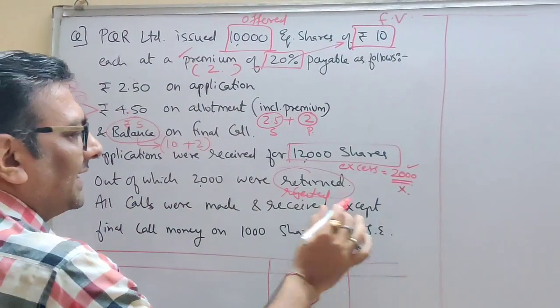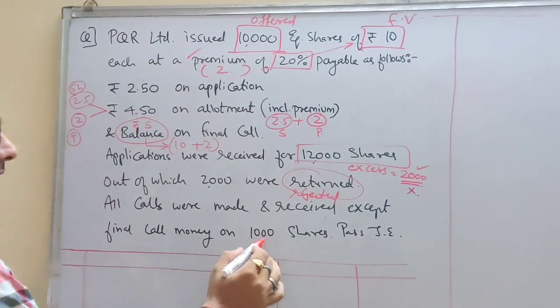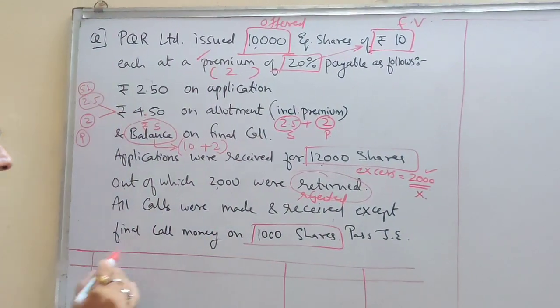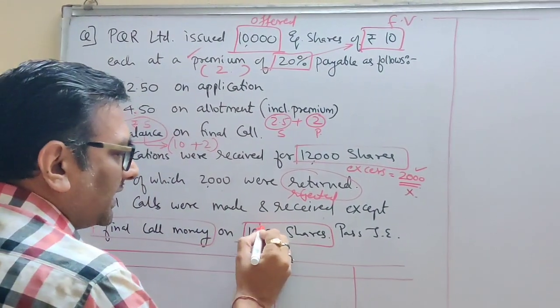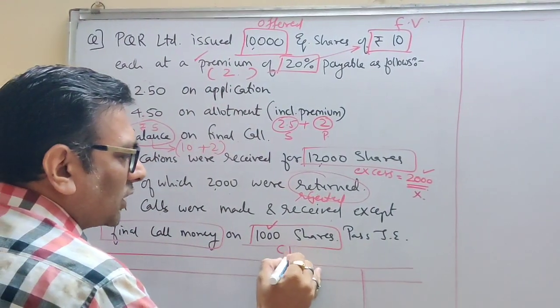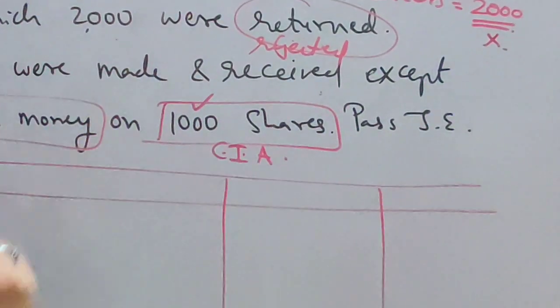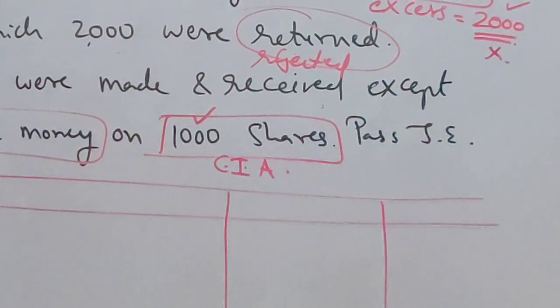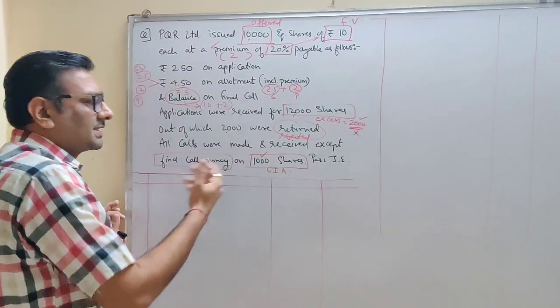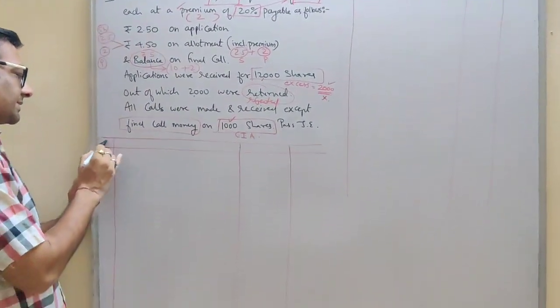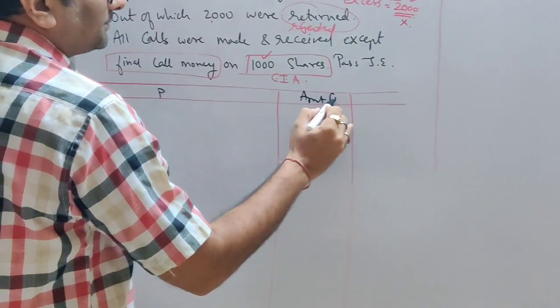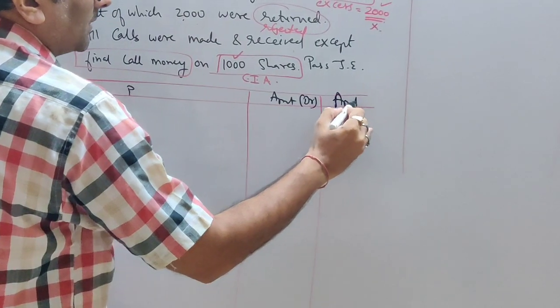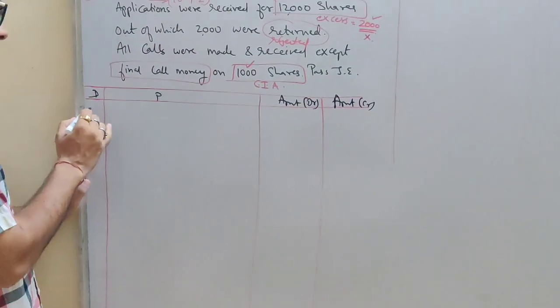All calls were made and received except final call money on 1,000 shares. So this is what, students, you have not received final call money on this many shares. So this is what? Call in arrears, which is given in the sum. Now after reading the question, let's write the entries: date, particulars, debit amount and credit amount. Let's start with the entries.